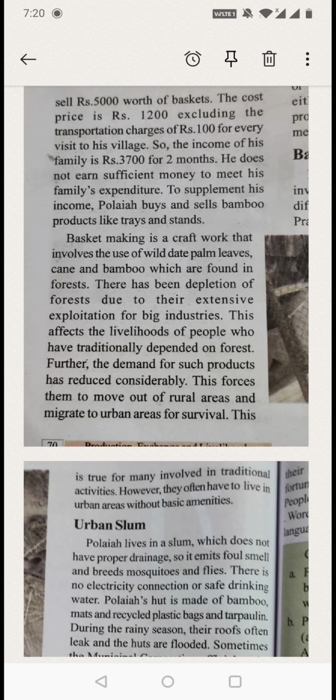To supplement his income, Polaya buys and sells bamboo products like trays and stands. So now he wants some more money for the family. Then what will he do? Trays and stands will be there, no? Wooden stands and wooden trays. Those he'll be purchasing and he'll be selling in the market.